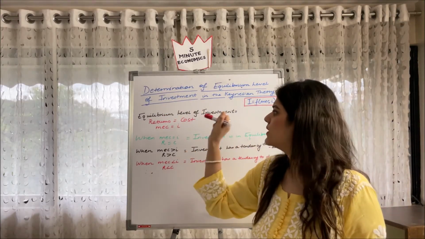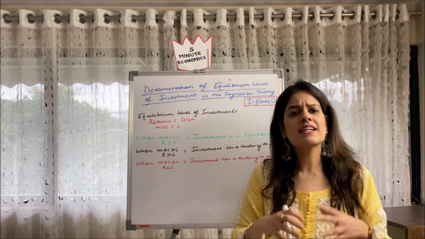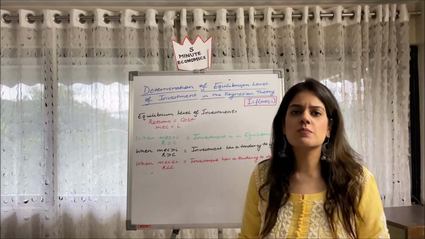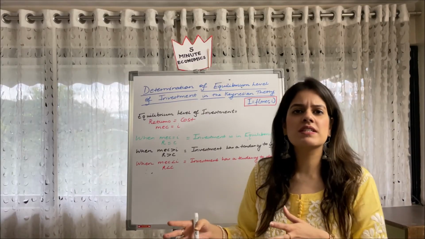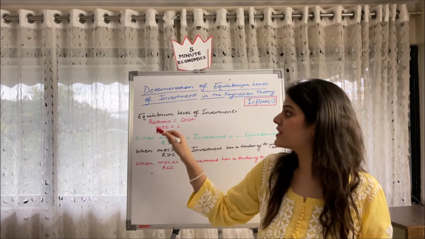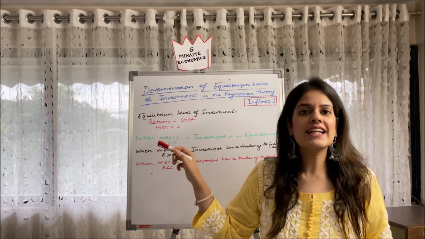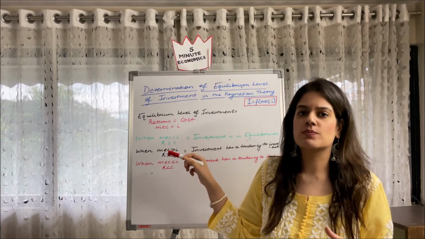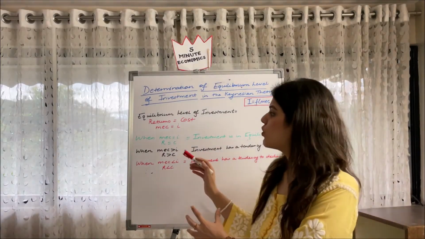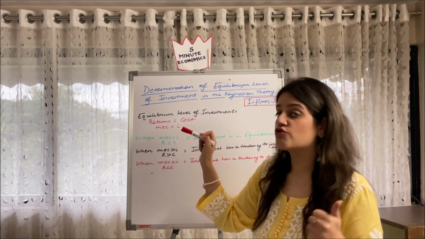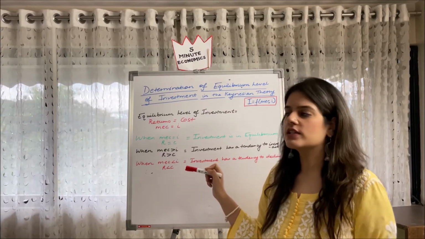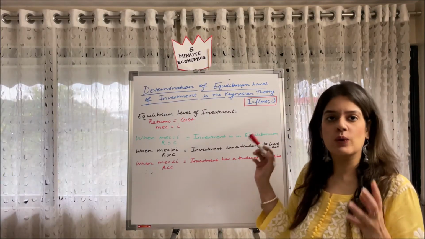So what is equilibrium level of investment? It is basically at that point when our returns are equal to our cost. Returns is our MEC, and cost in a business can be termed as i. So when MEC is equal to i, our returns are equal to the cost, and we get our equilibrium level of investment. Remember, I'm telling you this in a very simplified manner. So when MEC and i, that is return and cost, are equal, our investment is in equilibrium.